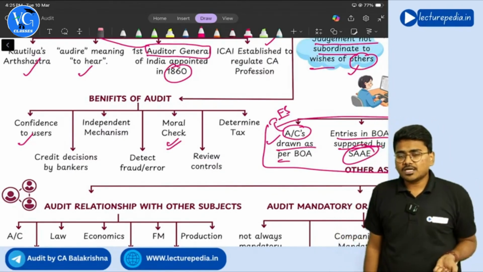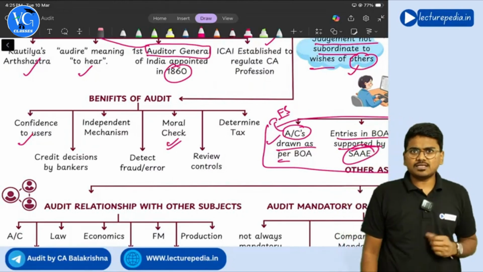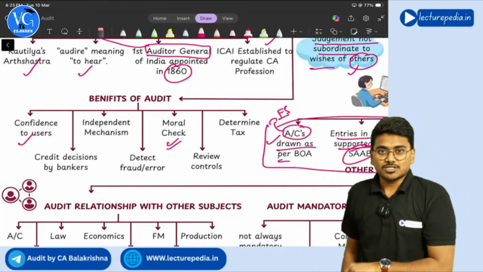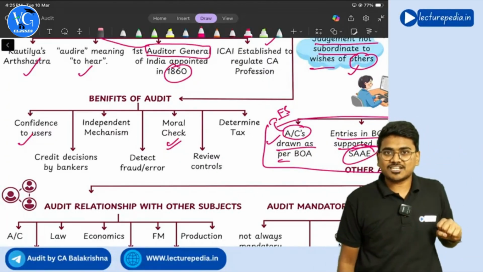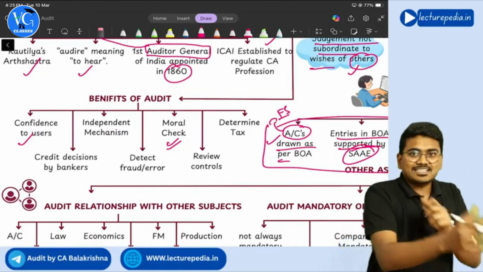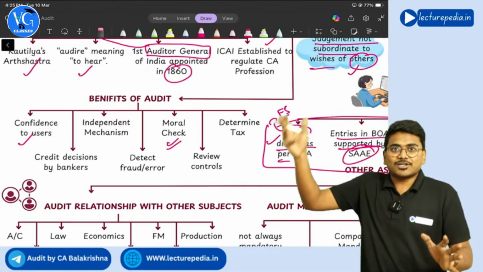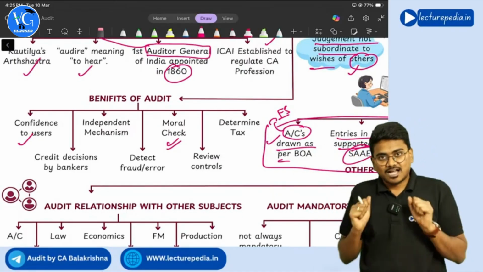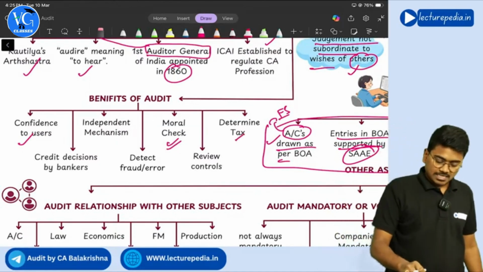The entity might be covering up some of the profits in order to avoid taxes. Is there such a possibility? Yes. So audit will also help the government to ensure that whatever profit has been shown in the financial statements is correct, and whatever tax has been paid on that profit is calculated correctly. Like this, even the government will get assurance, understanding, just with respect to determination of tax.